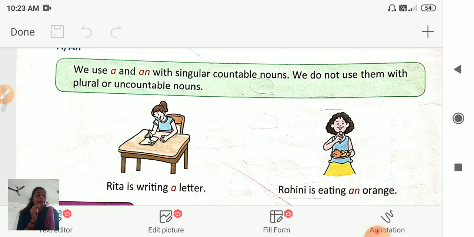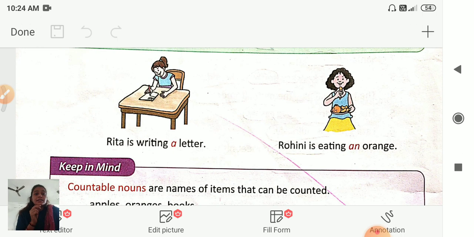We know that a or an means one. A book means one book, a boy means one boy, an ice cream means one ice cream. An old man means one old man. Rita is writing a letter, means one letter. Rohini is eating an orange. You can see here students, orange starts with a vowel sound. So here we use an.